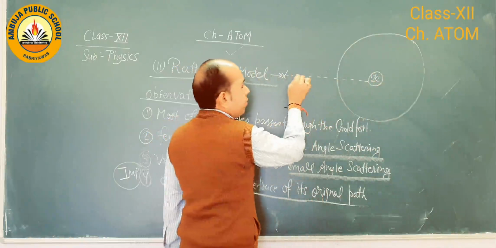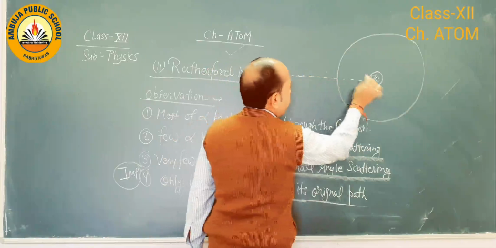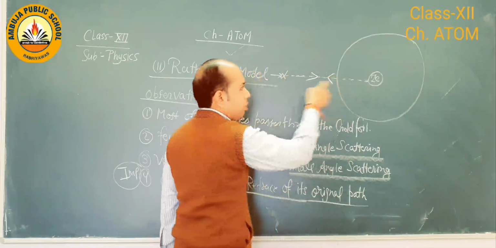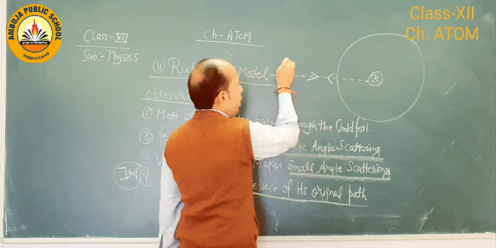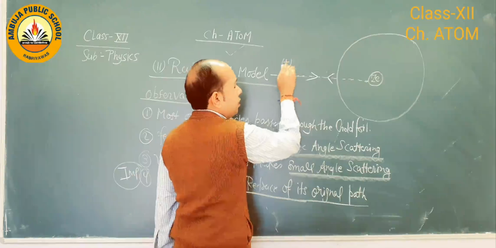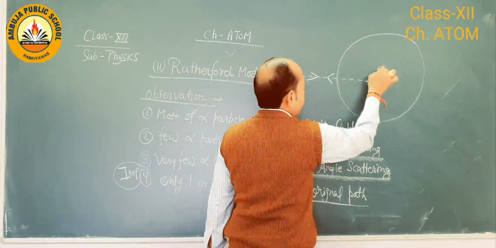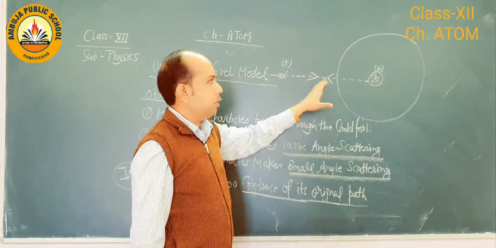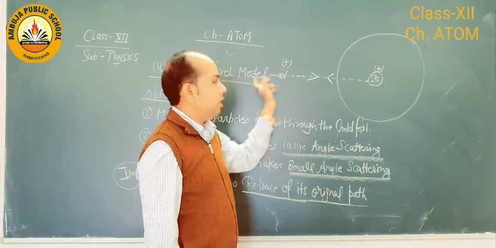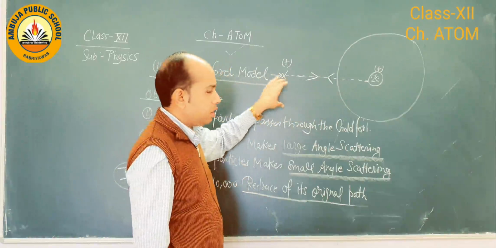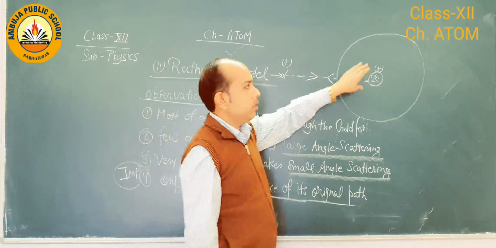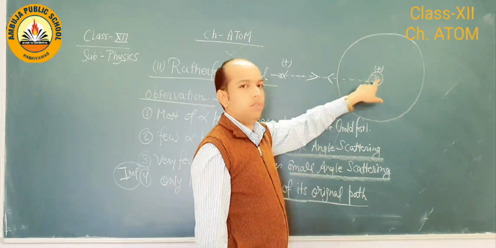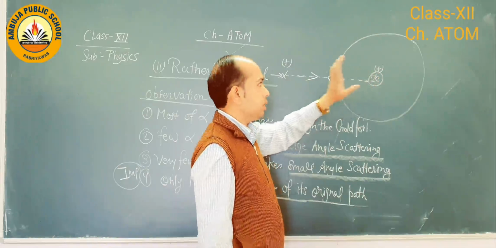So fourth one, even when alpha particle passes through this gold foil, again it retraces, that means it reverts back because alpha particle has positive charge and nucleus is also positive. So between positive and positive charge there is a repulsion. So due to this repulsion it again returns back, and this verifies center part of the atom is made by a positive charge and it is said to be nucleus.